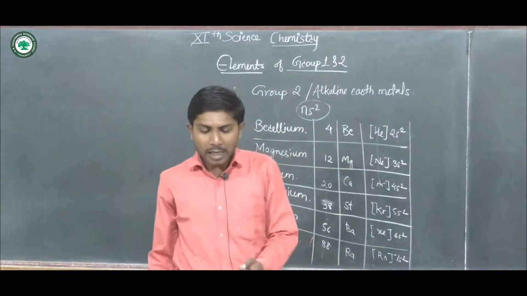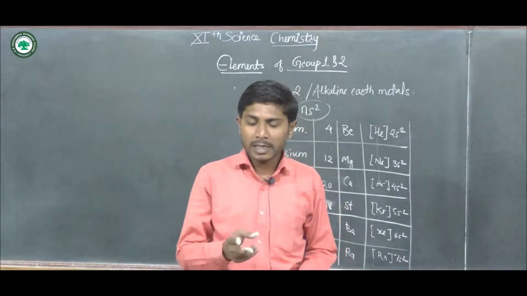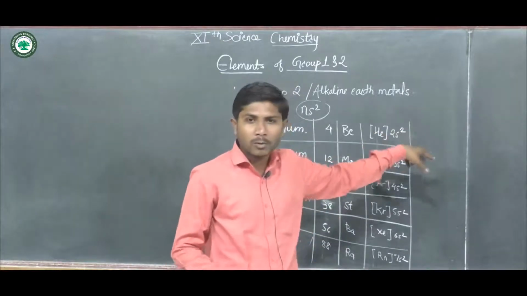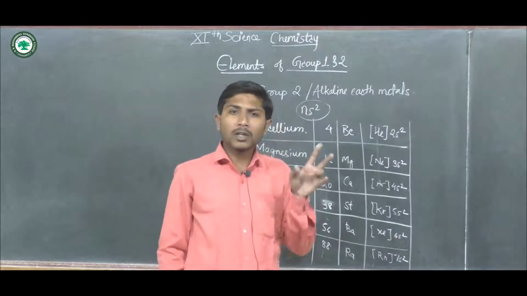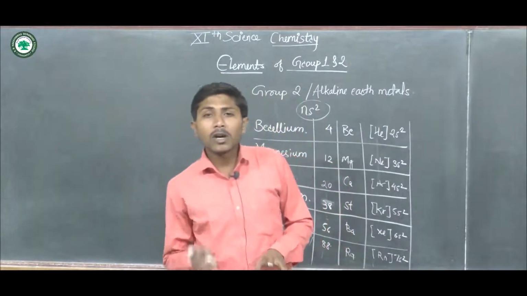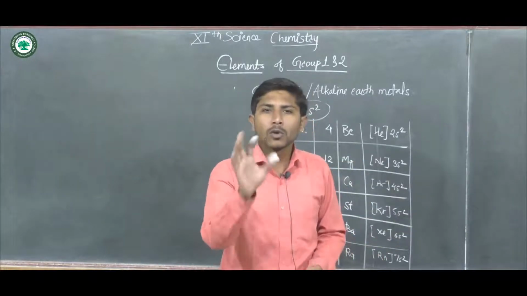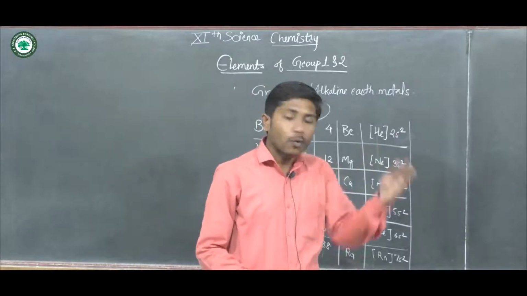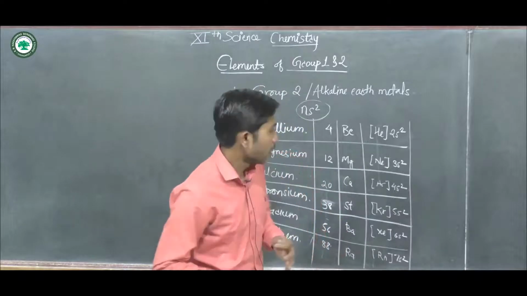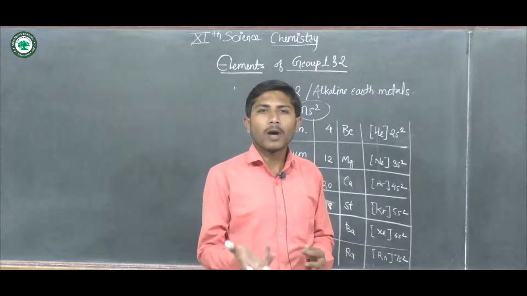orbital. These elements have the tendency to lose the 2 electrons as there is the presence of 2 electrons in their outermost orbit. Like group first elements, which have the tendency to lose the 1 electron, losing of an electron defines the property of metals. As we know, those elements which can donate the electron show property like metals. Now depending upon the tendency to lose the electron, we can define the valencies.